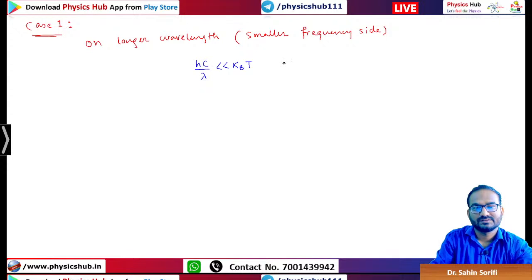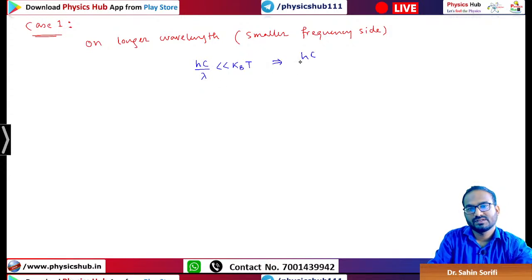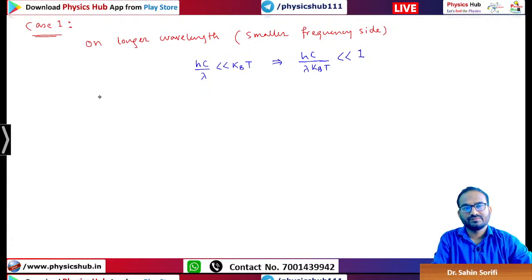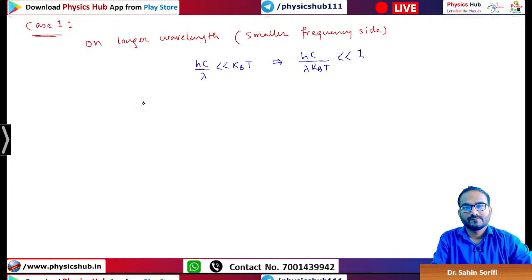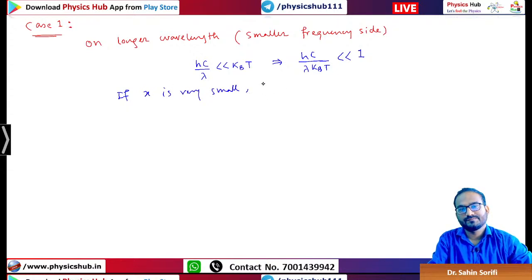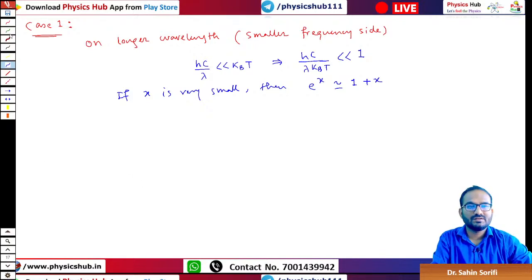So we want this factor. It means because lambda is long, this is much less than kt. So hc by lambda kt becomes much less than 1. So very small number. So you know, if let's say x is small, e to the power x we can approximate to 1 plus x, right? Like if x is very small, then we can approximate that e to the power x is approximately 1 plus x.